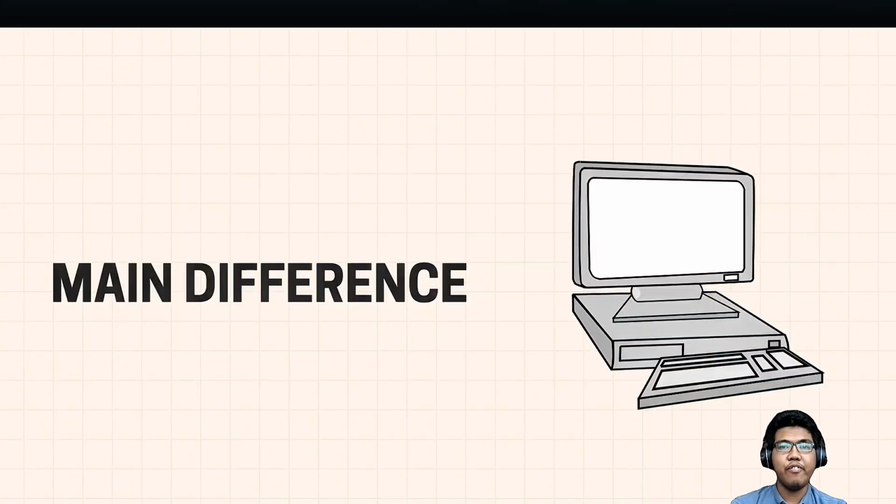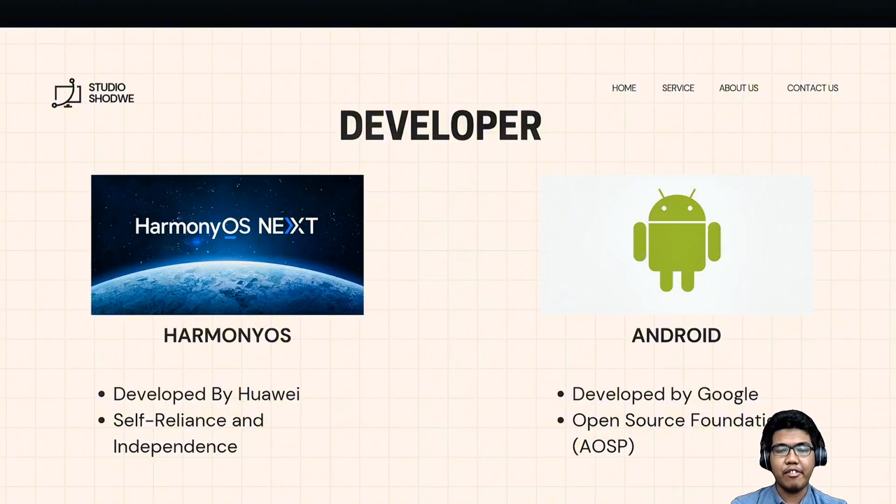Now I will tell you the main differences between Harmony OS and Android. So the first aspect is based on the developer itself. Harmony OS is developed by Huawei, and its main advantage is self-reliance and independence. Huawei was compelled to accelerate the development of Harmony OS due to US sanctions back in 2020, which restricted its access to Google Mobile Services or GMS and key Android updates. This pushed Huawei towards self-sufficiency in software development.